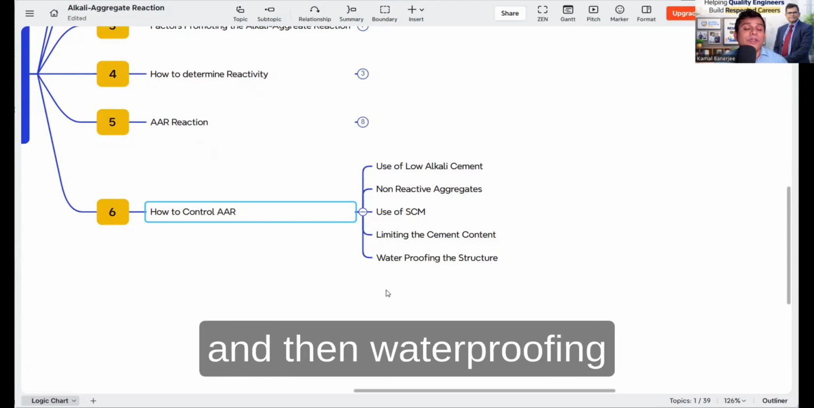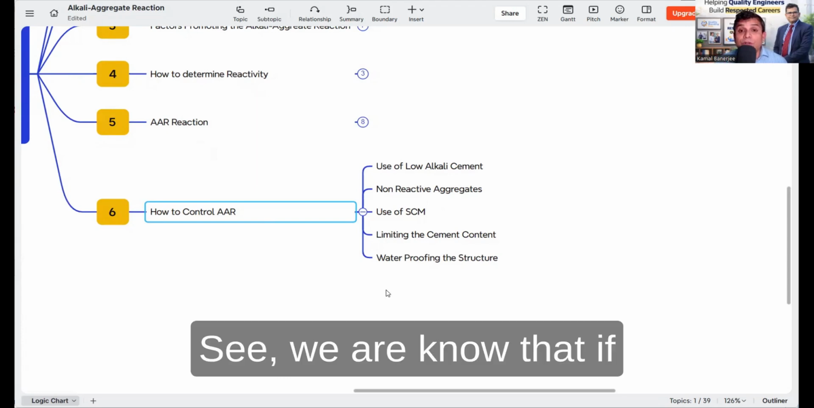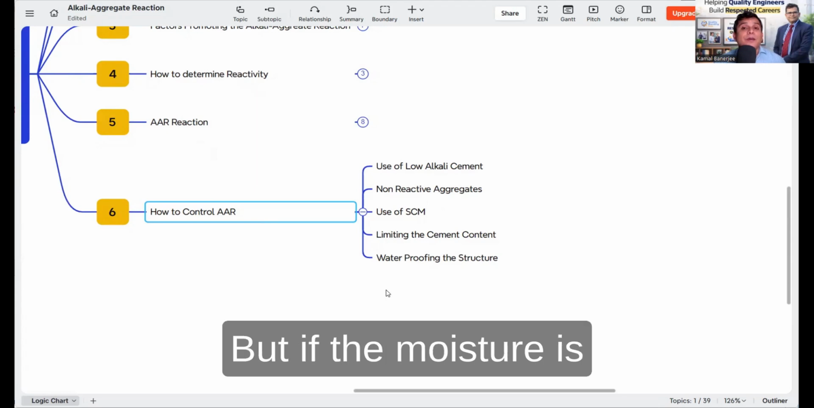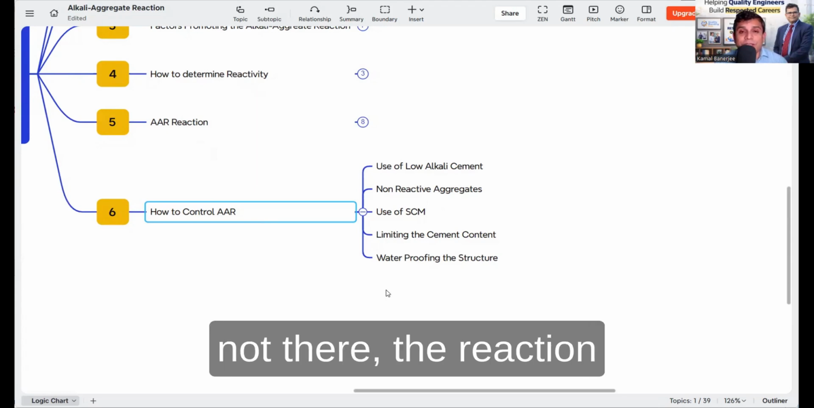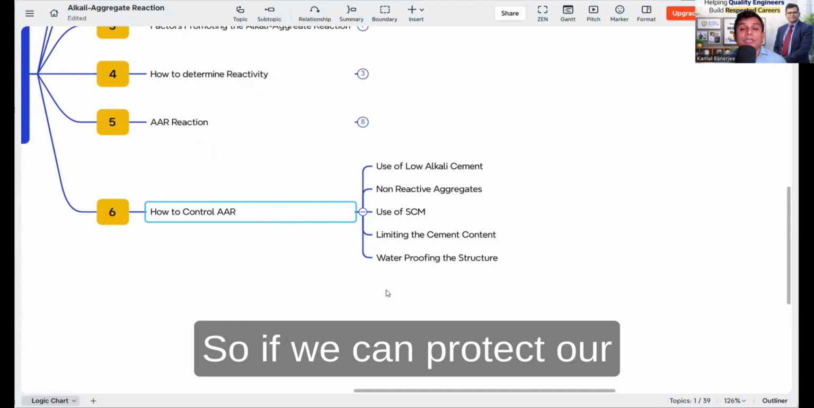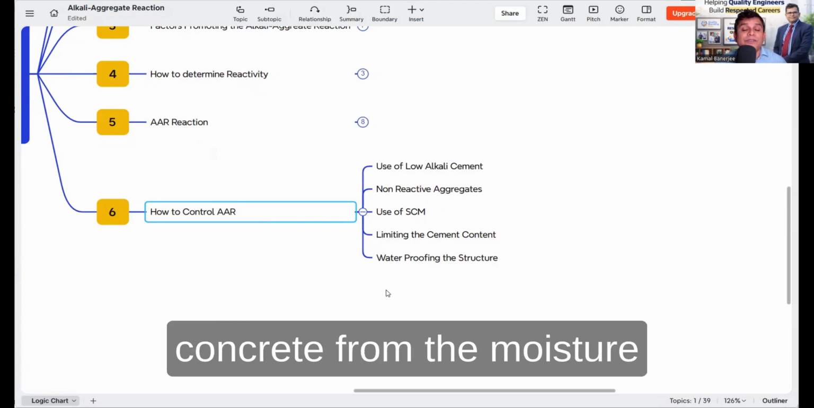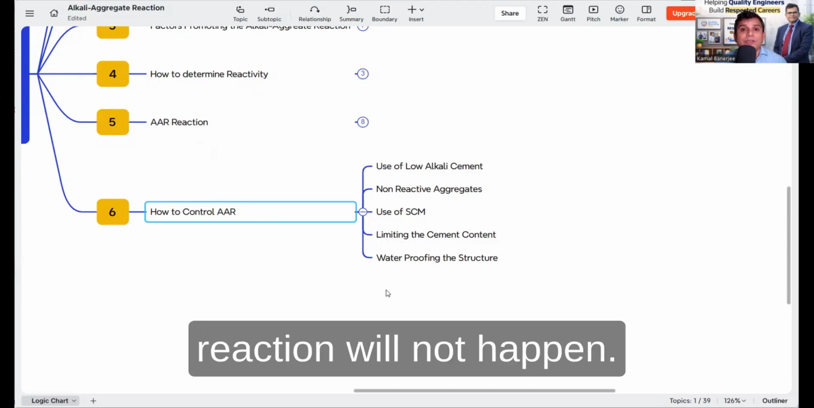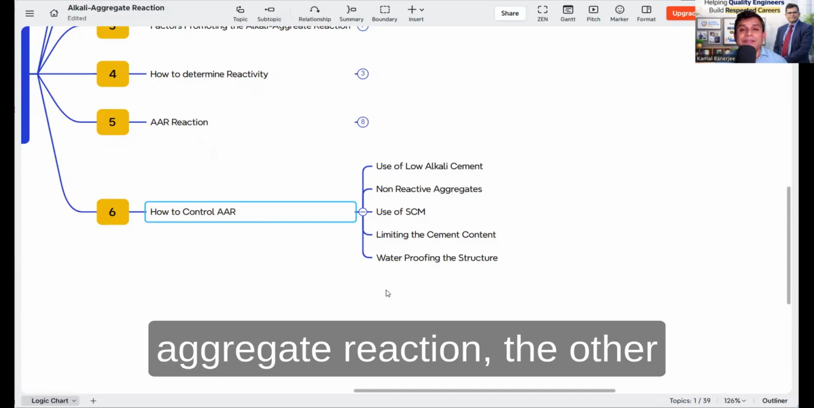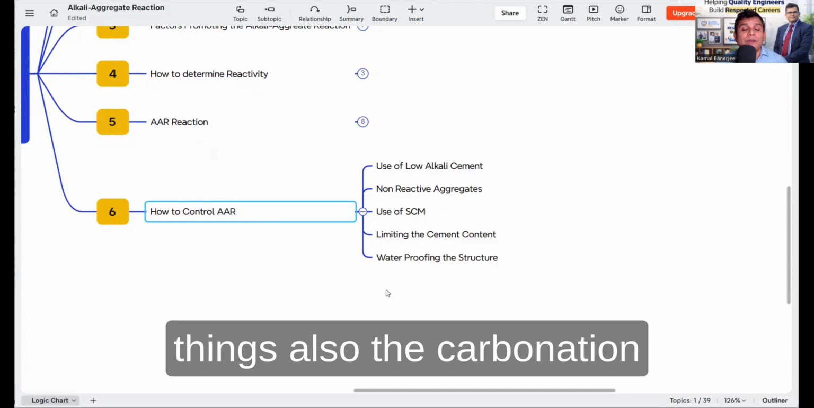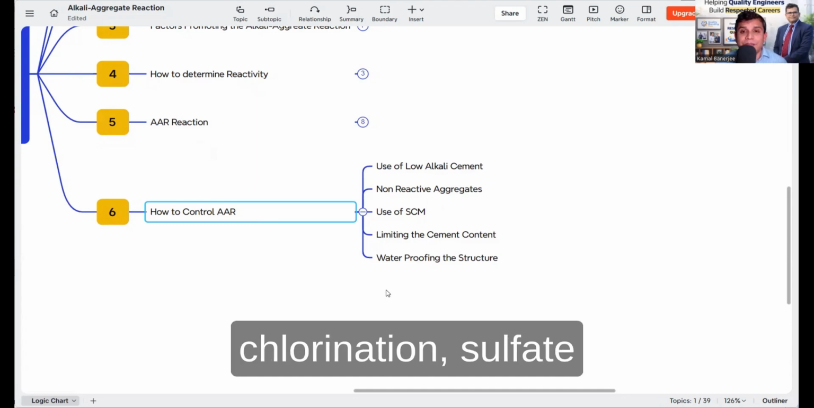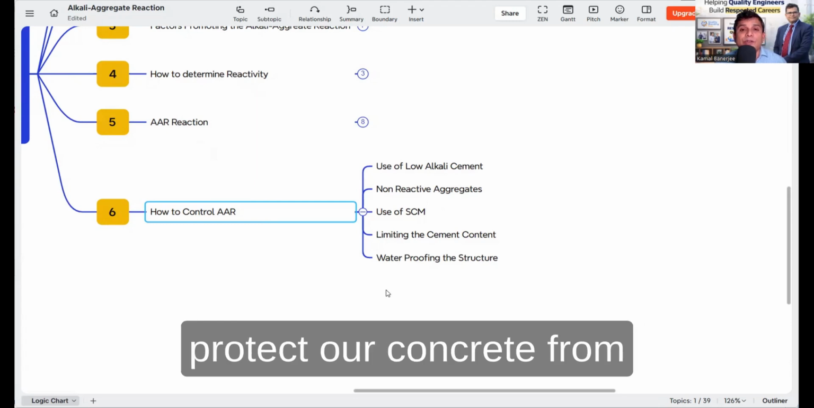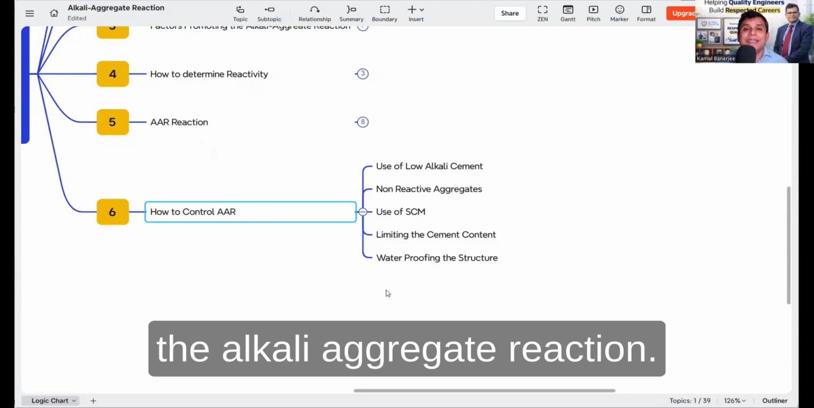And then waterproofing of the structure. Why? We know that if alkali is there and reactive silica is also there, but if the moisture is not there, the reaction will not happen. So if we can protect our concrete from moisture ingress, our alkali silica reaction will not happen. Not only alkali silica reaction, the other things also, carbonation, chlorination, sulfate attack will not happen. So in this way also we can protect our concrete from the alkali aggregate reaction.